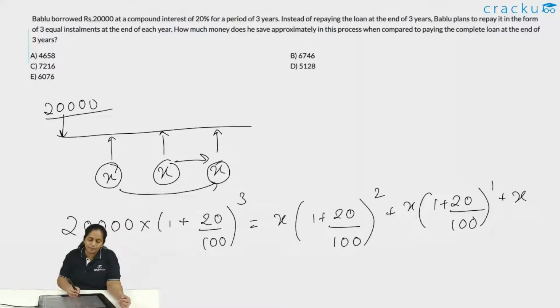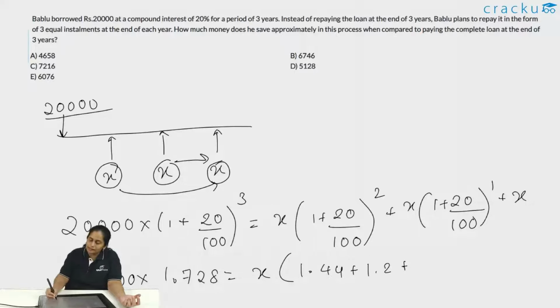So let us try to simplify. 1 plus 20 by 100 is basically 1.2. 1.2 cube is 1.728, so we have 20,000 into 1.728. This is equal to, I'll take X in common, (1.2) squared which is 1.44, plus 1.2, plus 1.